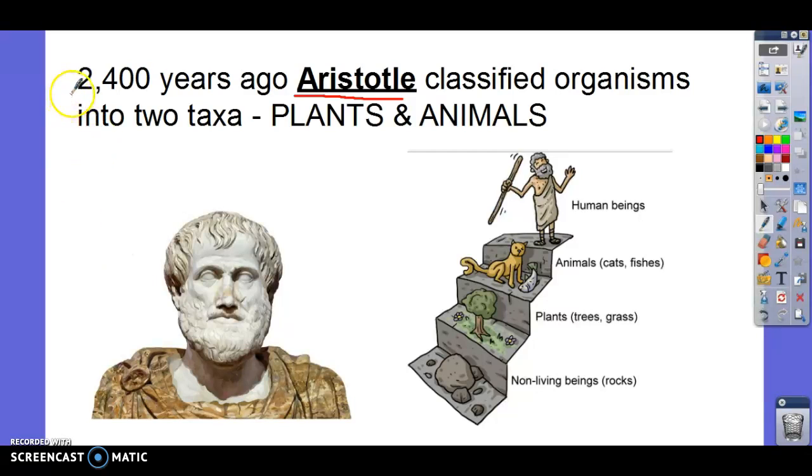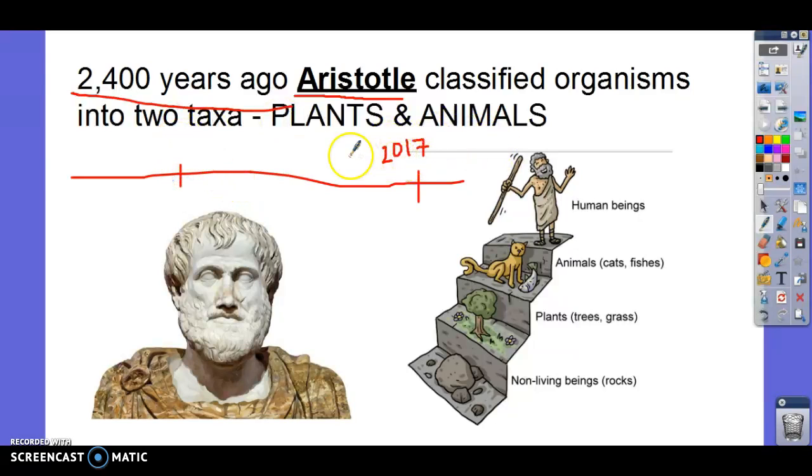These philosophers studied all different things about the natural world. So he studied astronomy, geology, biology, history, all different things. Now, he lived 2,400 years ago. That's a super long time. What is the year we are living in right now? The year we're living in is 2017, right? So if he lived 2,400 years ago, we take 2017 minus 2,400. That's roughly 400 years before they actually started keeping track and said, this is zero. Anyone know what we call it when we say 400 years before zero? That's BC. So we're talking about 400 BC. That's a long, long time ago.